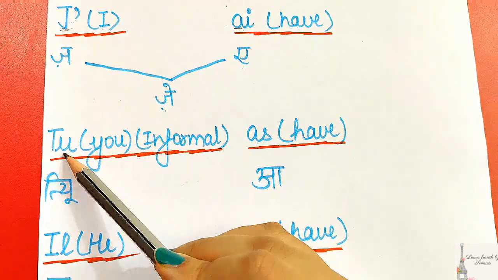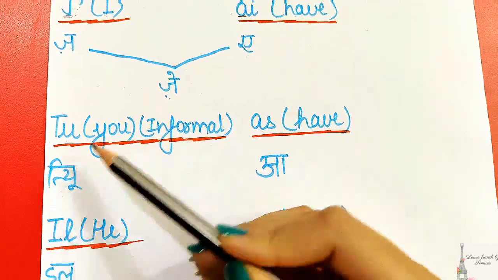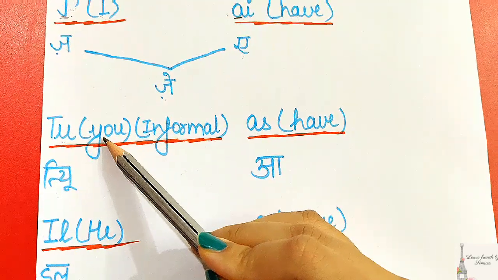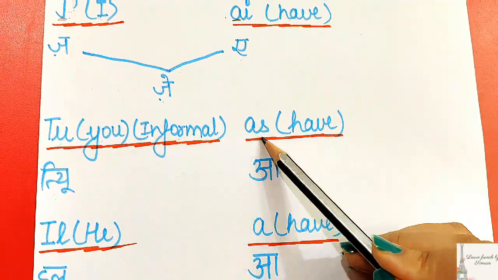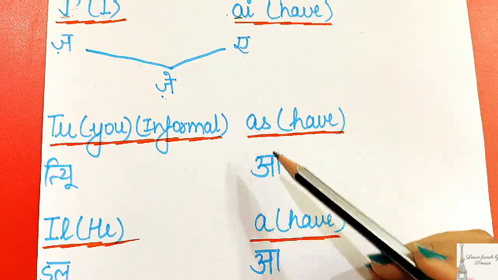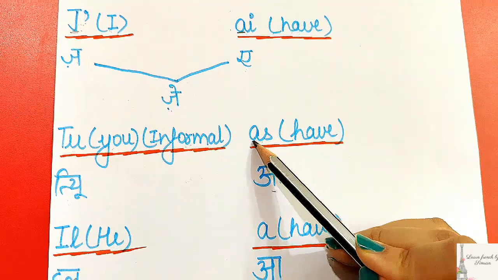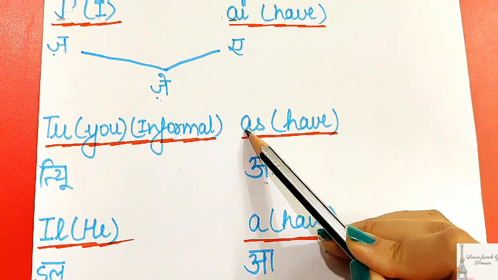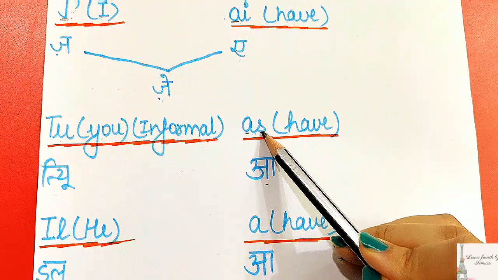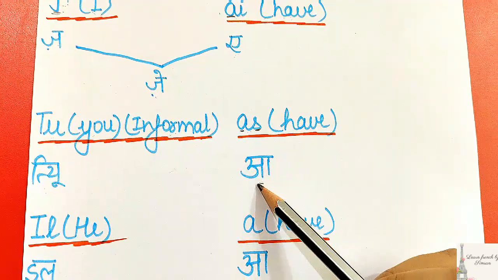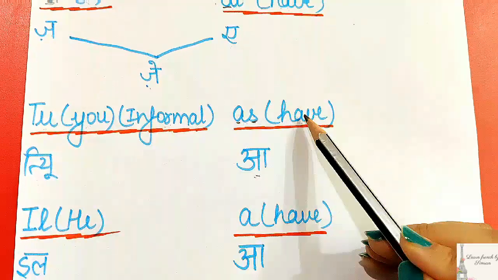Now our next subject is tu. As you can see here, the pronunciation is tu, the meaning is you, and as we know, it is used in informal situations, and our conjugation is a. As you can see here, a. The A alphabet is pronounced as A in French, and you can see the last letter S will be silent, so it becomes a, and the meaning is have, so it becomes you have.